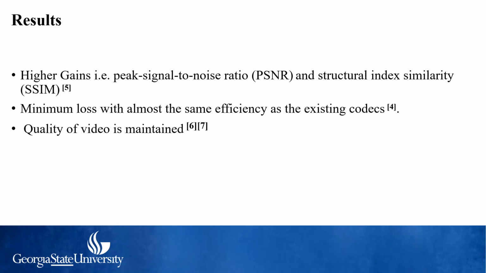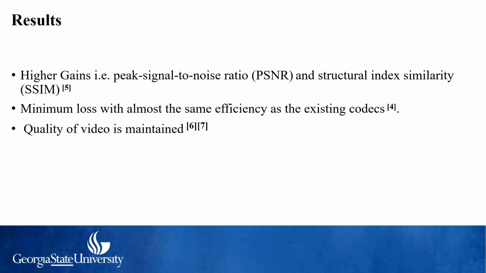So to conclude, the reason why deep neural networks are used here is, firstly, higher gains. There are two measures to measure the quality of the image after it's reconstructed. One is peak signal to noise ratio and the next is the structural similarity index.